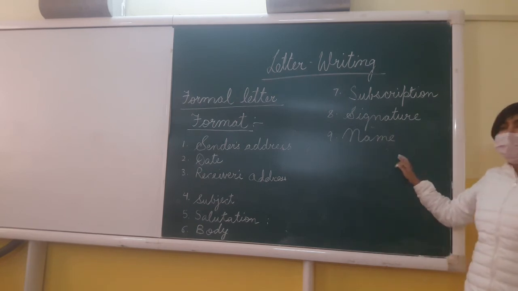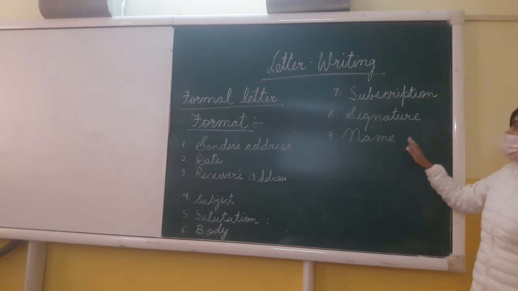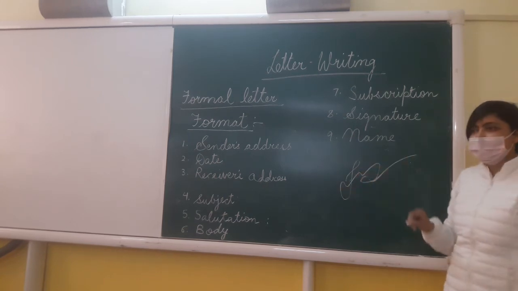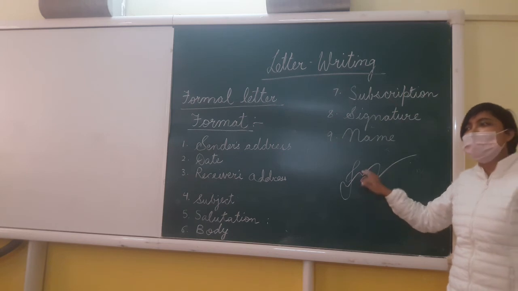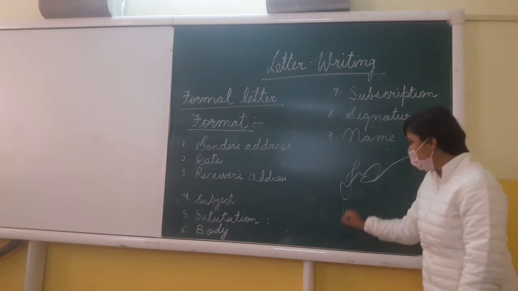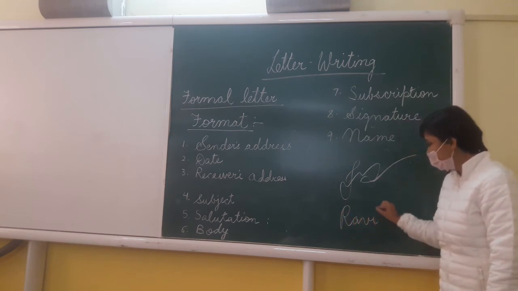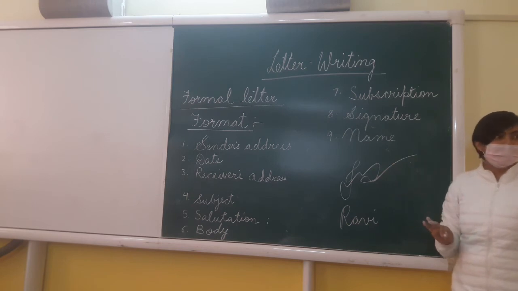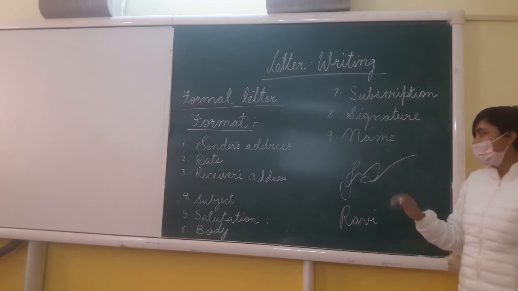Alright, signature and name. Just don't put any kind of signature in any order and say that I have signed it. Okay, and then you are writing your name. Let us say Ravi. Alright, but is this looking anywhere like Ravi? Nowhere it is looking like Ravi.